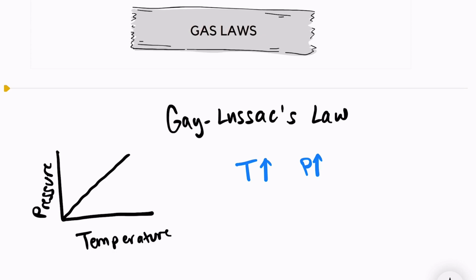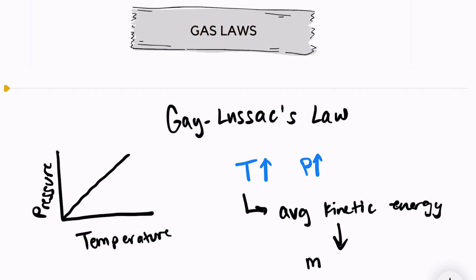And this is because temperature is a measure of the average kinetic energy of the particles. So if we're increasing temperature, that means that we're increasing the average kinetic energy of the gas particles. And when that happens, we have more collisions between the gas particles themselves and between the gas particles and the walls of the container, which increases the pressure of the system.